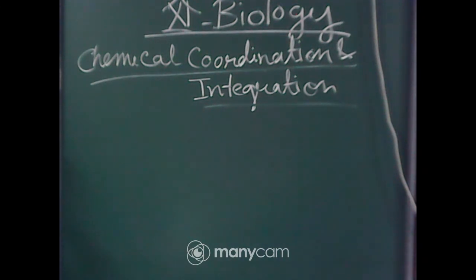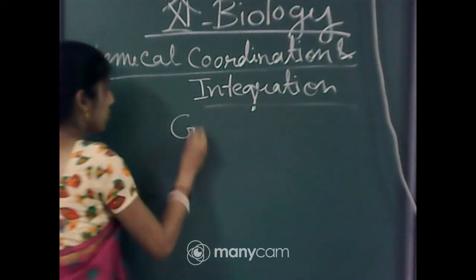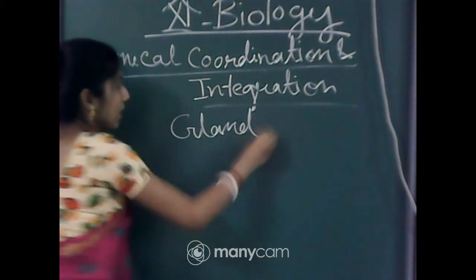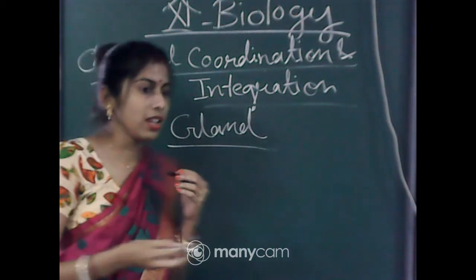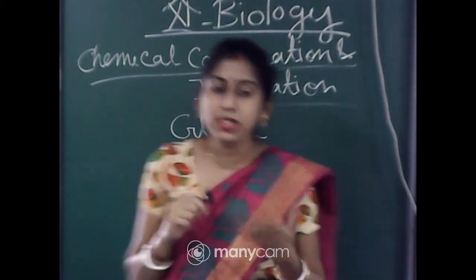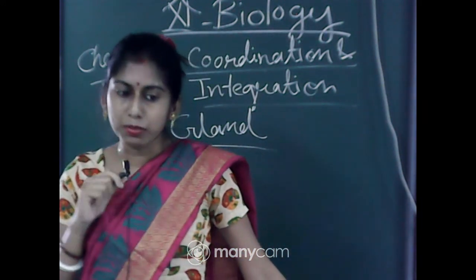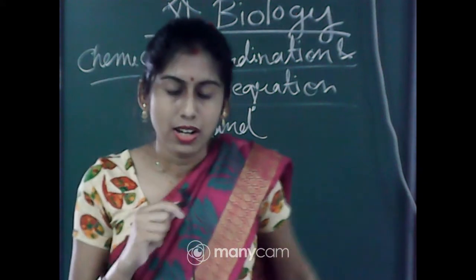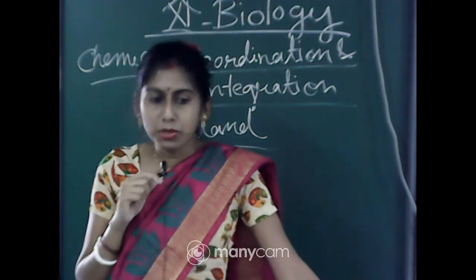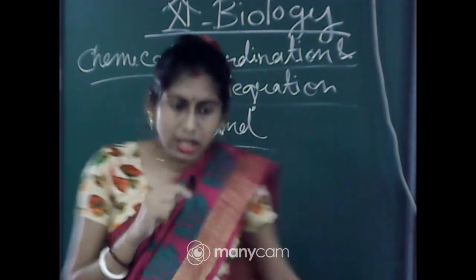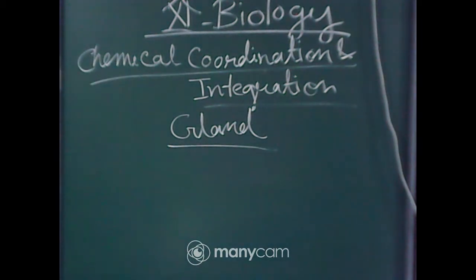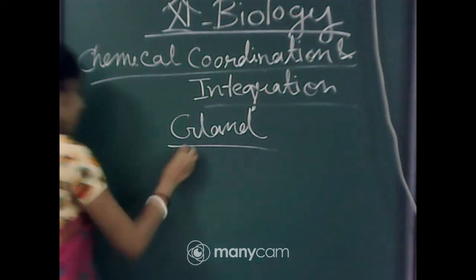So what I have mentioned, endocrine glands. For that you have to first know what a gland is. A gland is a mass of cells from which something will be secreted. And these glands may be of three types. What are they? Exocrine gland, endocrine gland and heterocrine gland or mixed gland. So what are the three types of glands?